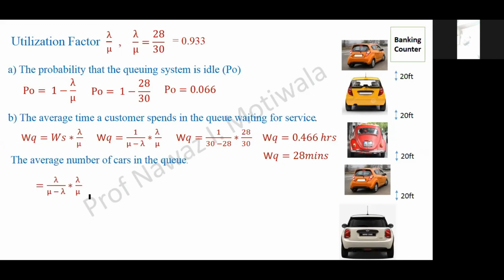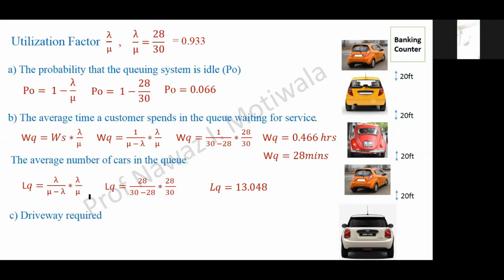So the number of cars in the queue is the length of queue, and I get the answer as 13.048. This number indicates that at an average point of time there will be 13.048 cars in the queue.